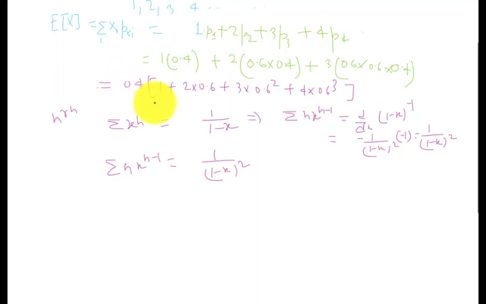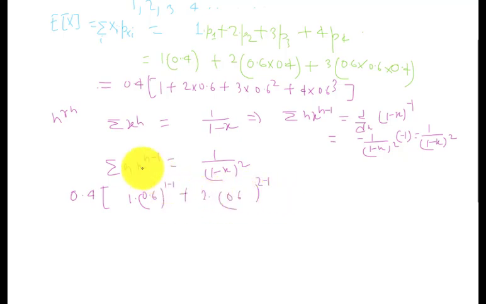This is 0.4 into, if you see closely, 1 into 0.6 raised to power 1 minus 1, and 2 into 0.6 raised to power 2 minus 1.